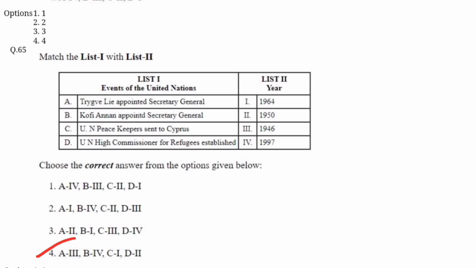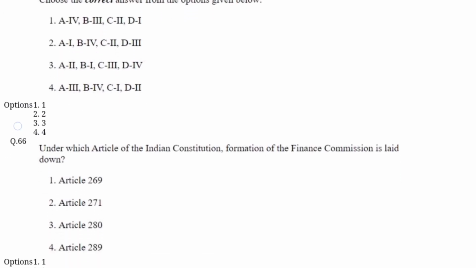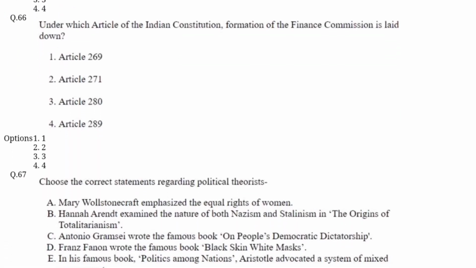Trygve Lie appointed the Secretary General in 1946. Kofi Annan appointed the Secretary General in 1997. UN peacekeepers sent to Cyprus in 1964, and UN High Commissioner for Refugees established in 1950. Now, question number 66. Under which article of the Indian Constitution formation of the Finance Commission is laid?